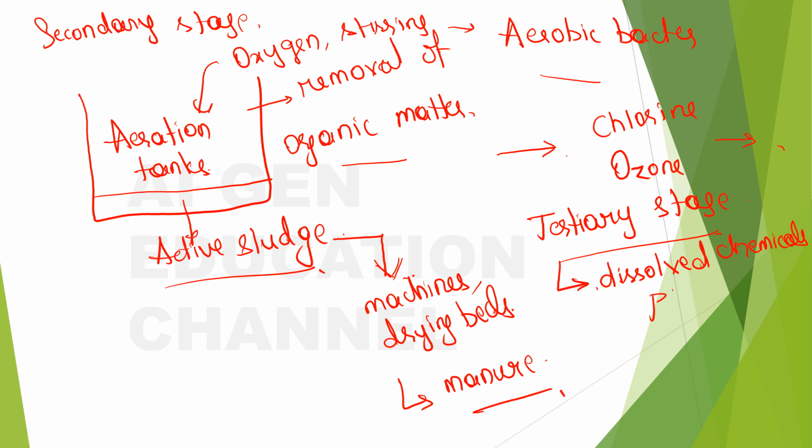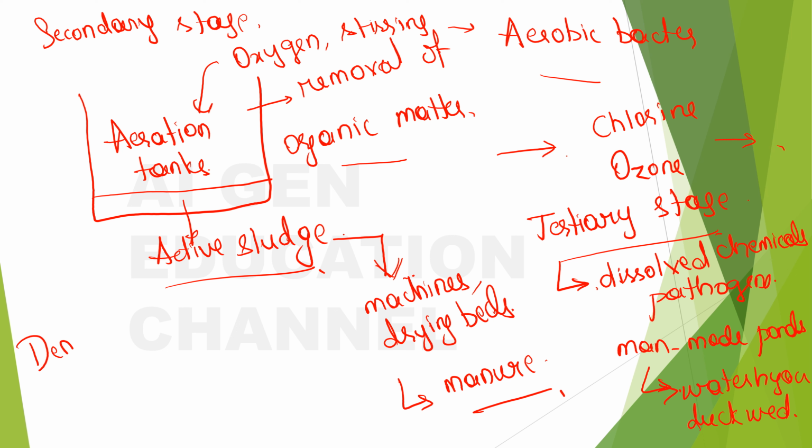So here, how can this be done? One way to do this is by sending this water into man-made ponds. Here there will be water hyacinth and duckweed, etc. These will help in the removal of these dissolved chemicals, in the sense that there will be denitrifying bacteria here.